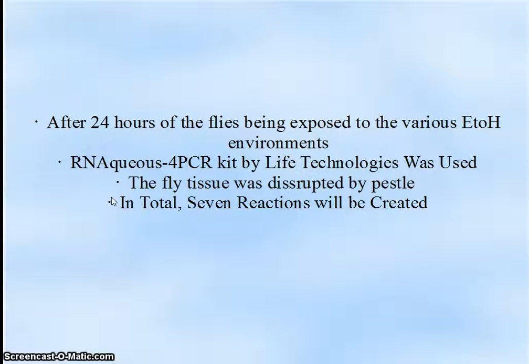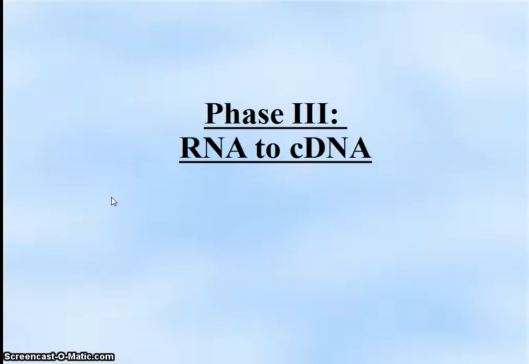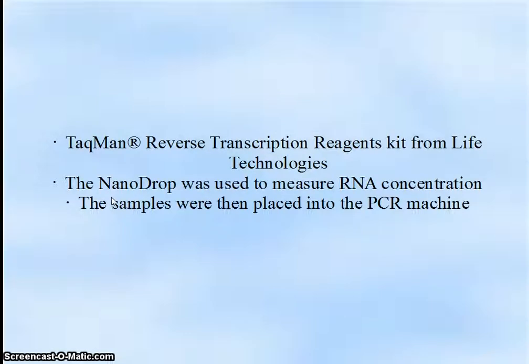After 24 hours of the flies being exposed to the various environments of alcohol, the fly tissue will be disrupted by a pestle, and we will use the RNAqueous-4PCR kit by Life Technologies to make a total of 7 reactions. In phase 3, RNA to cDNA. The TaqMan reverse transcription reagents kit from Life Technologies will be used to convert our RNA to our cDNA. Our NanoDrop was used to measure the RNA concentration. The samples were then placed into the PCR machine.